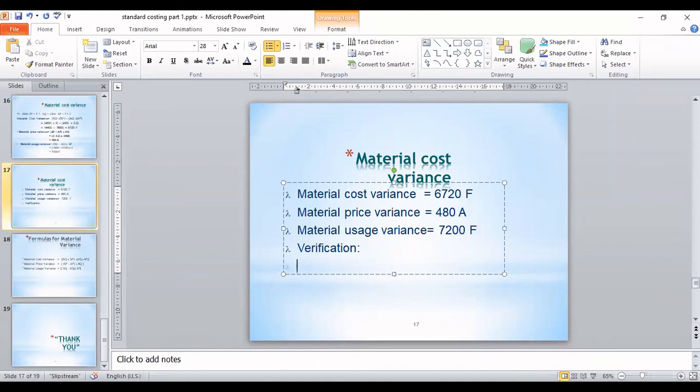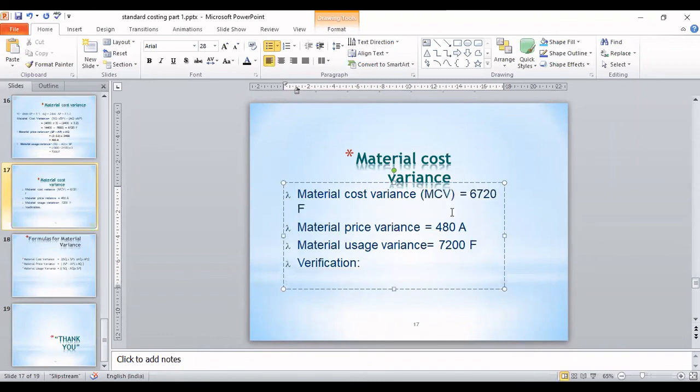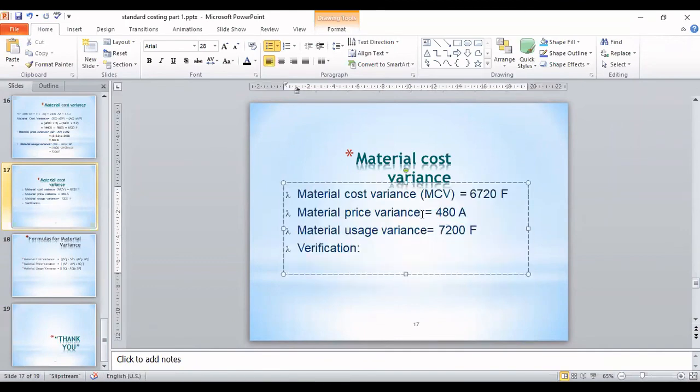For verification, material cost variance is denoted by MCV, material price variance by MPV, and material usage variance by MUV. The verification rule says that material cost variance should match material price variance plus material usage variance.